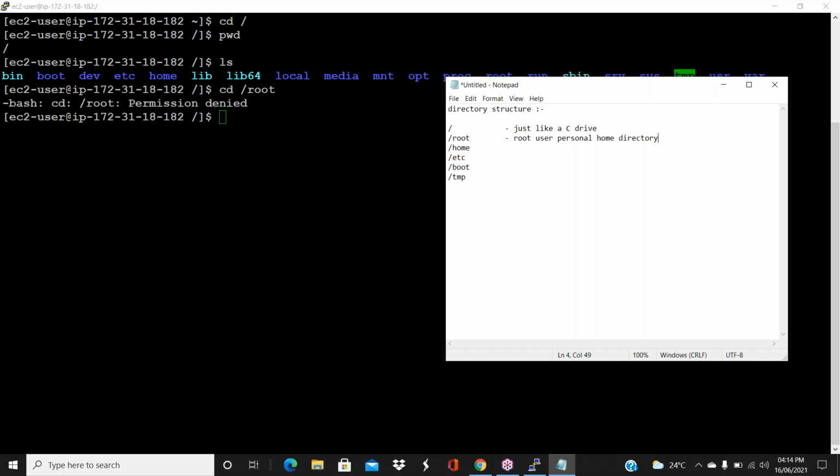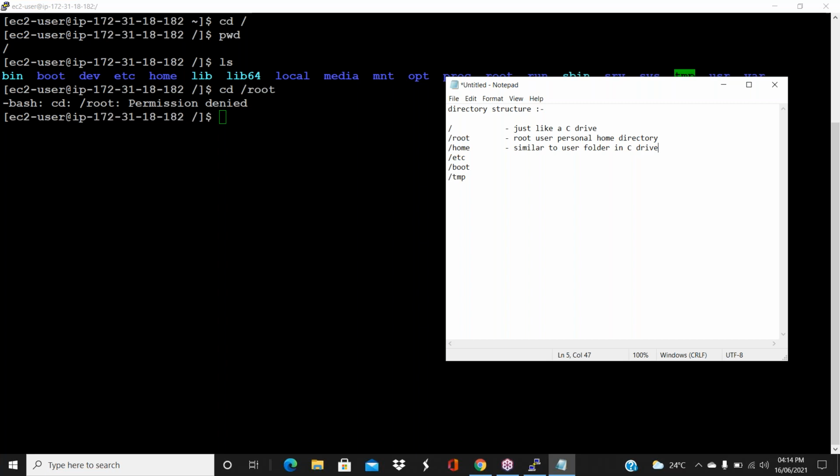In the same way, other normal users will be there, right? Those folders are available. Write down the next folder, /home. It is similar to the Users folder in Windows. Do you know in the C drive the Users folder is there, right? A similar folder it is, similar to the Users folder in the C drive. What will be there in the C drive? Users folder. All user folders will be there. So if you have 10 users, 10 folders will be there.